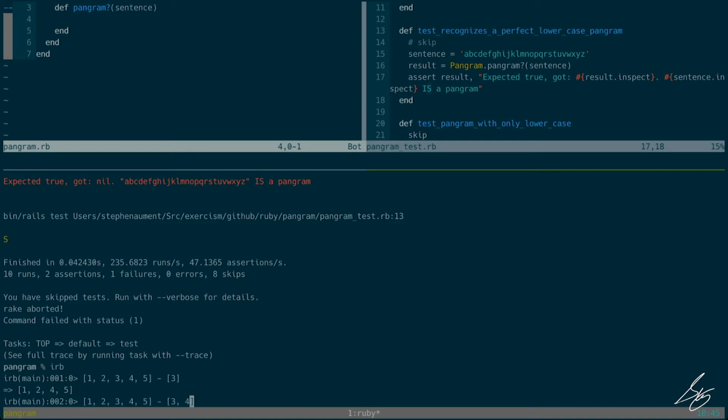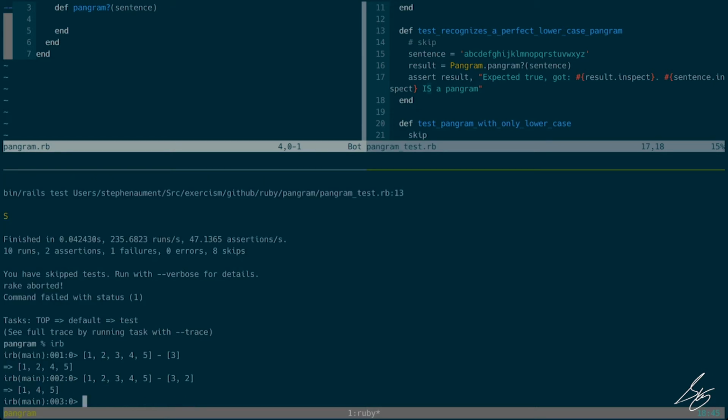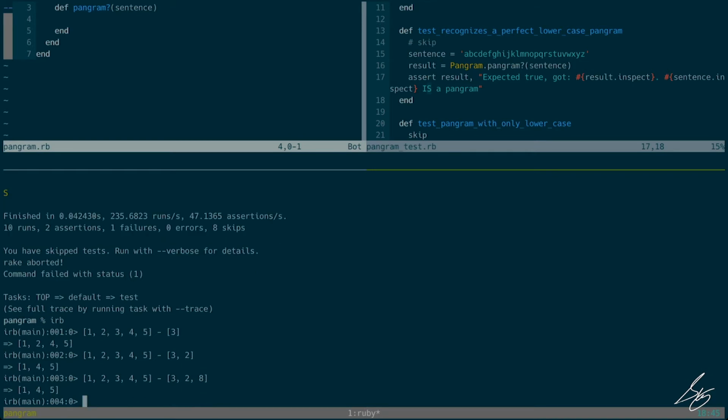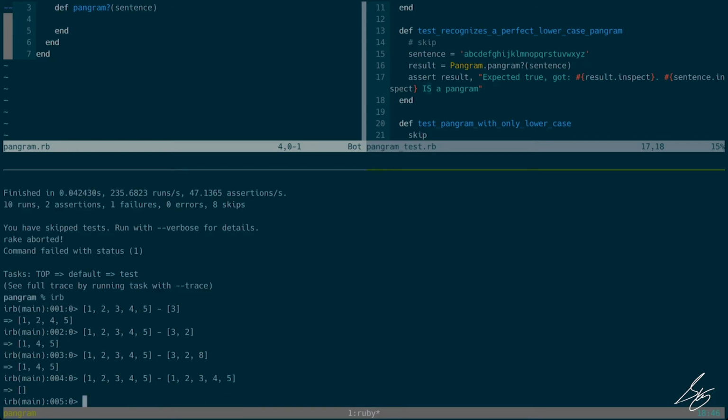And so again, if I've got a 4 here, or let me do it backwards. If I have a 2 here, then my array on the left will be 1, 4, 5. Even if it contains something that's not in the original array, it doesn't matter. It's just going to subtract elements that are present in the left-hand array. It's going to subtract those things. If I subtract every element, then there will be nothing left.